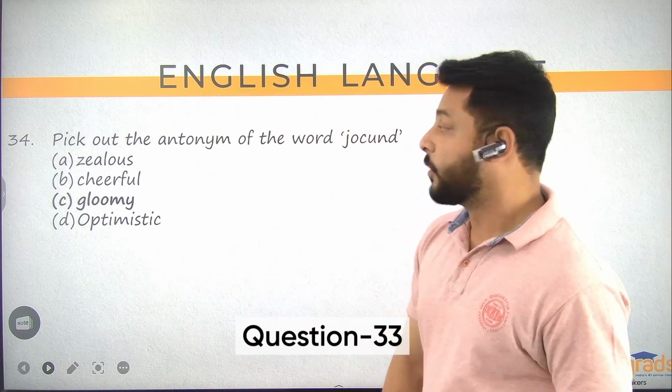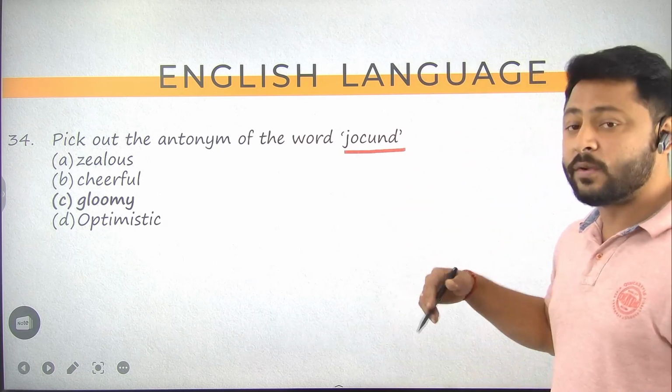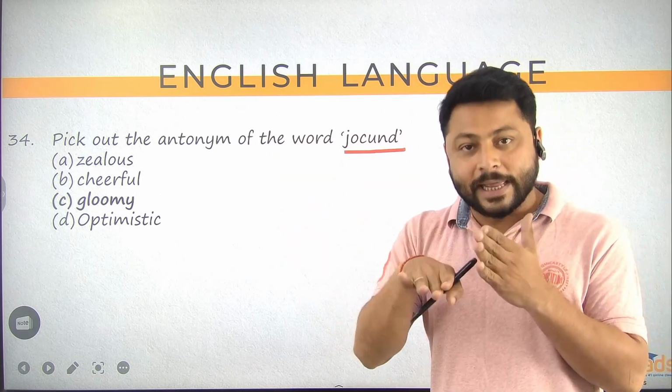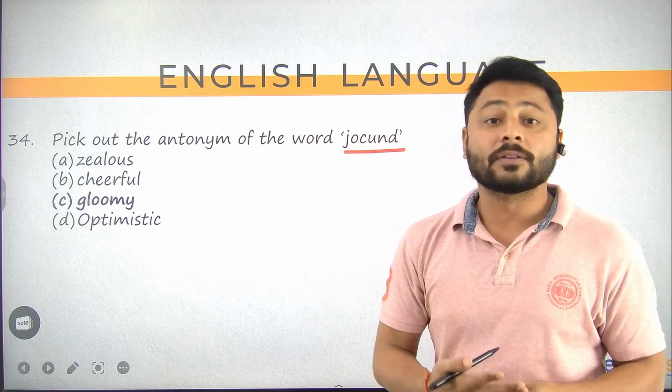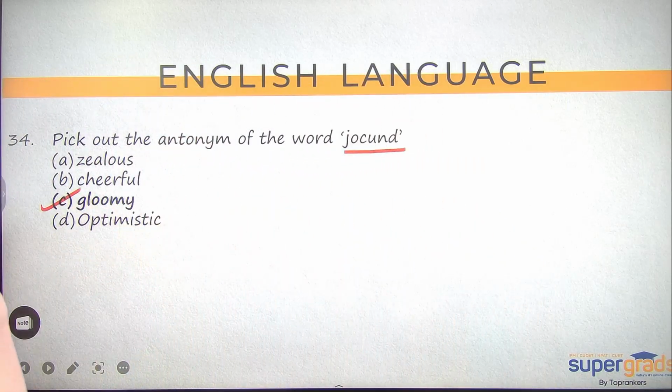Question number 34. Pick out the antonym of the word jocund. Jocund is jovial, someone who is happy. All right. तो happy है तो opposite लेके जाओ. Opposite लेके जाओगे तो sad होगा. Sad होगा तो gloomy होगा. तो correct answer option here is gloomy for question number 34.